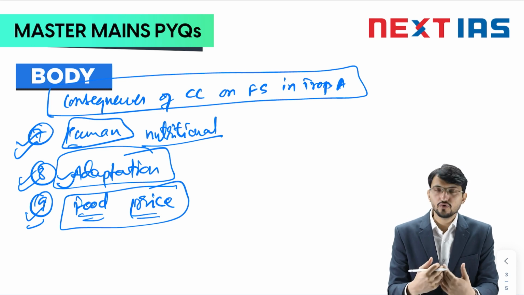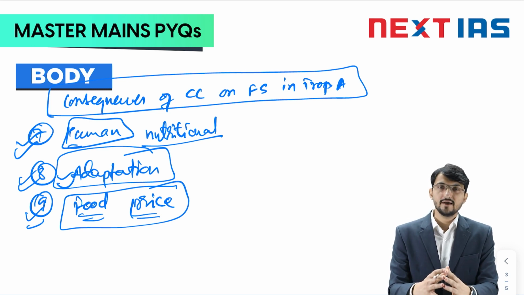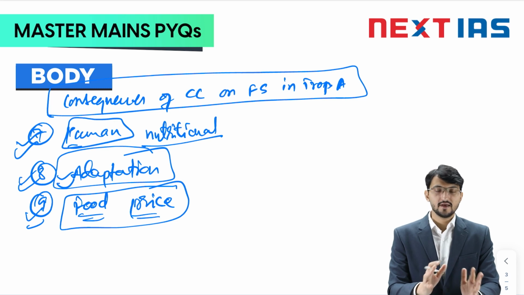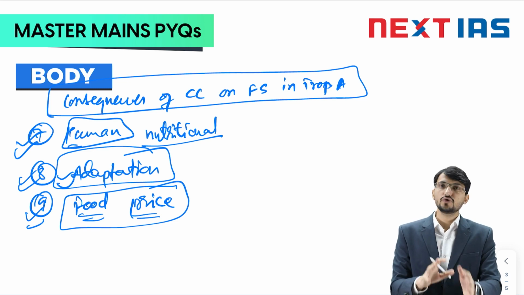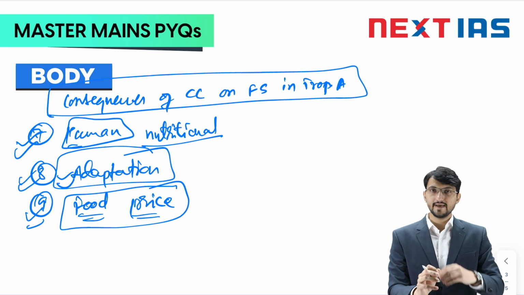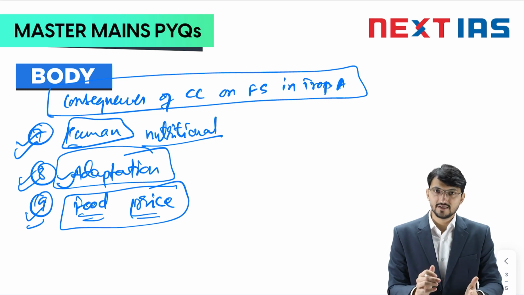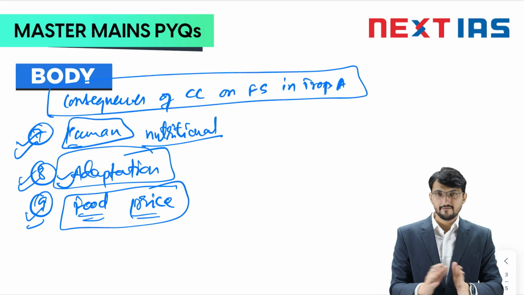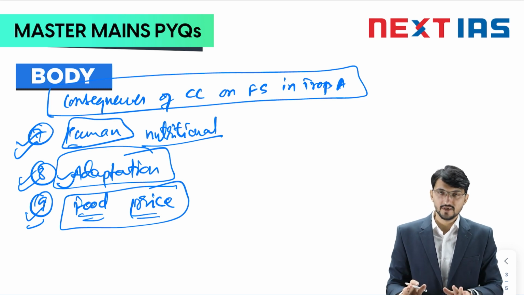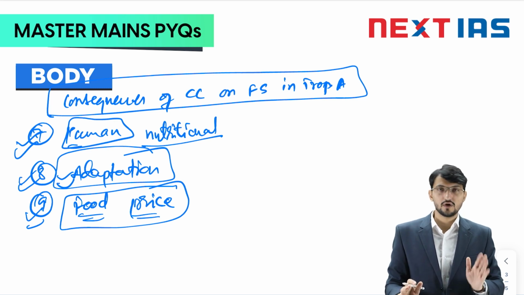So the thing which you need to notice in these points is that these are very broad points and there are many dimensions. Human health is also there, environmental is also there, marine is also there, coral is there, glacier is there. All these things I have discussed. So you also keep in mind that while writing these analytical dimensions, you need to bring in different dimensions and write very brief points, mention examples from all around the world.